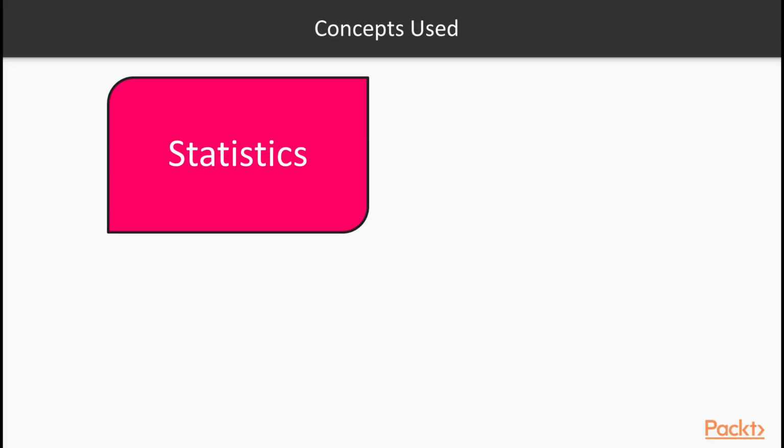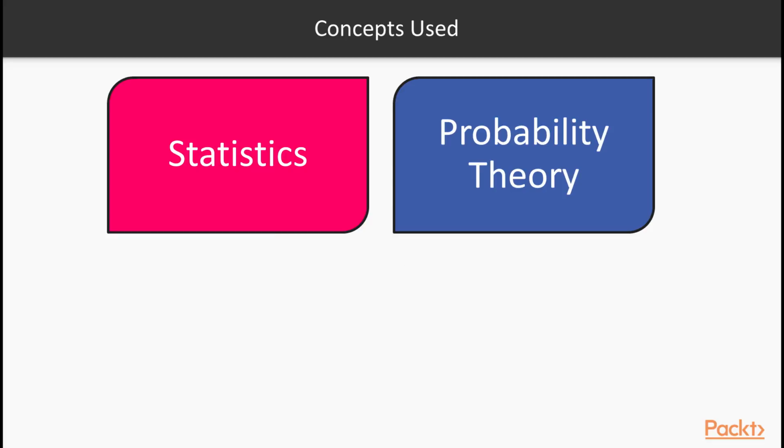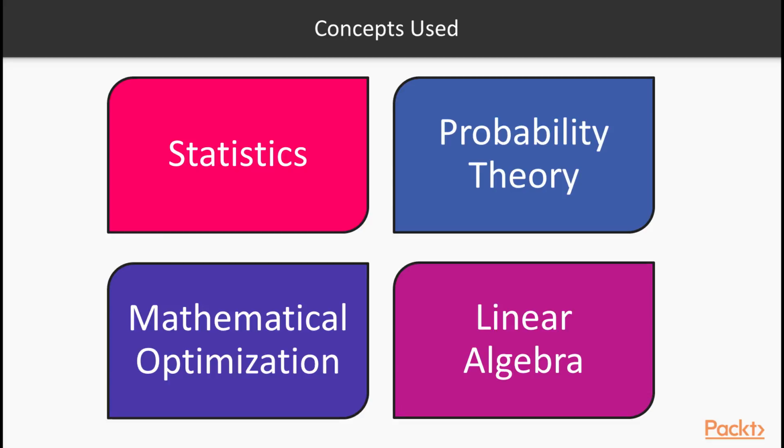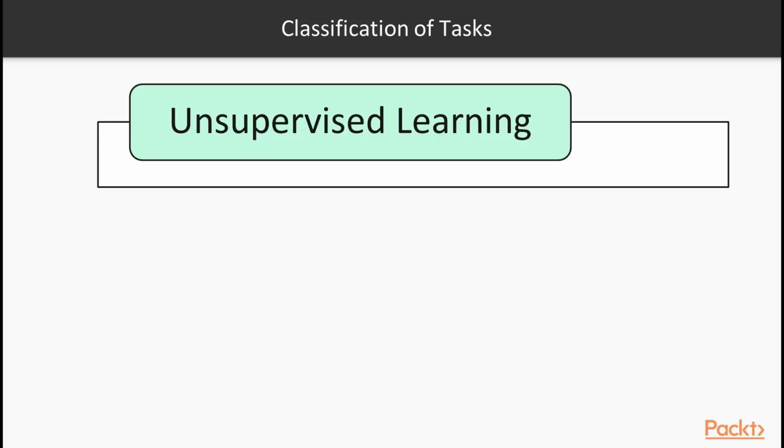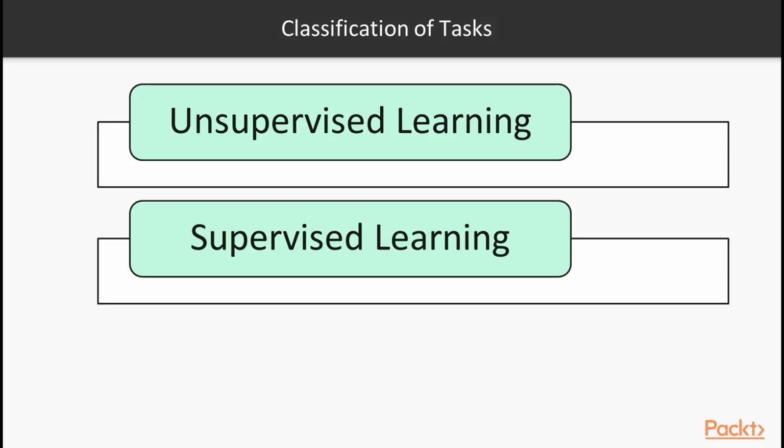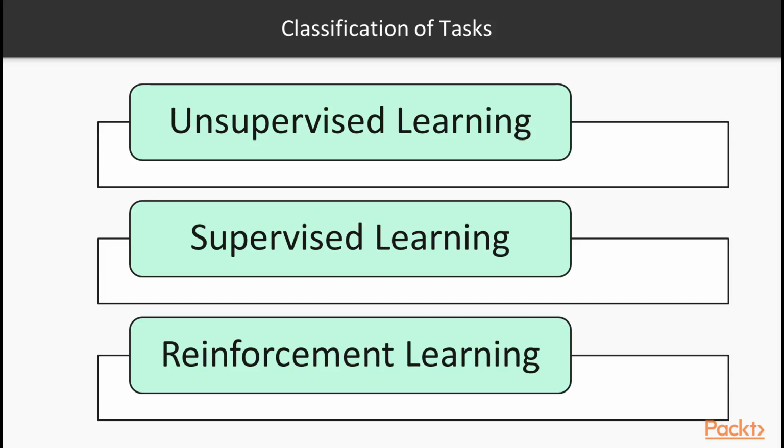We usually build machine learning models based on statistics, probability theory, and linear algebra, then optimize the models using mathematical optimization. Depending on the nature of the learning data, machine learning tasks can be broadly classified into three categories as unsupervised learning, supervised learning, and reinforcement learning.